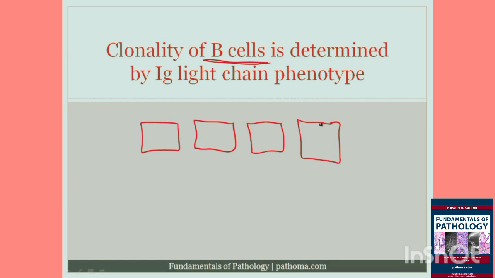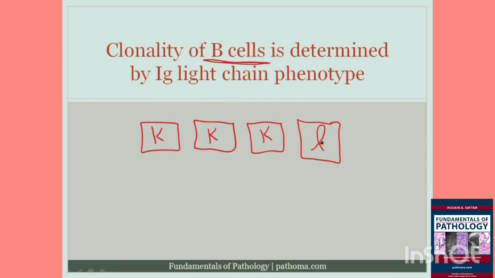There's only two choices. Either a B cell expresses kappa or it expresses lambda light chain. And generally speaking, the ratio of kappa to lambda cells within the lymph node, or within any collection of lymphocytes, is 3:1. So if we had 4 cells making up this lymph node, 3 of the cells would express kappa light chain, and 1 of the cells would express lambda light chain.